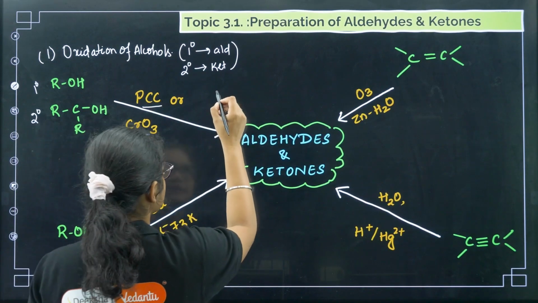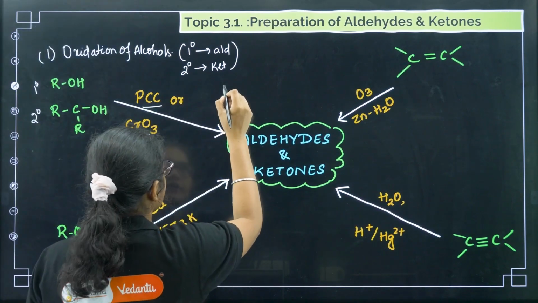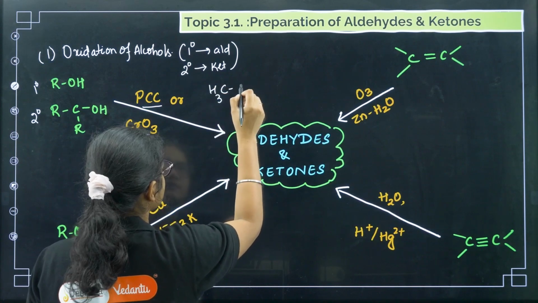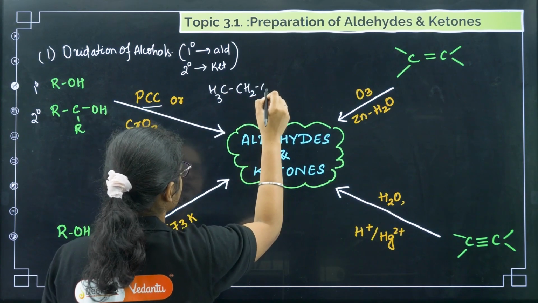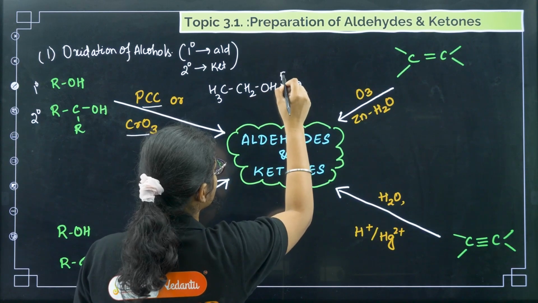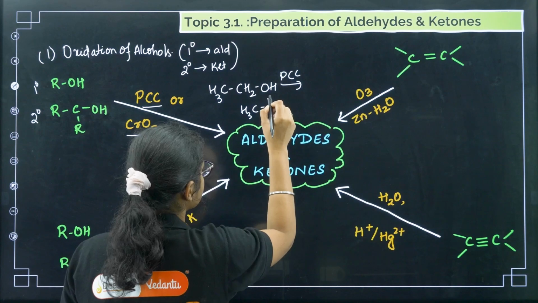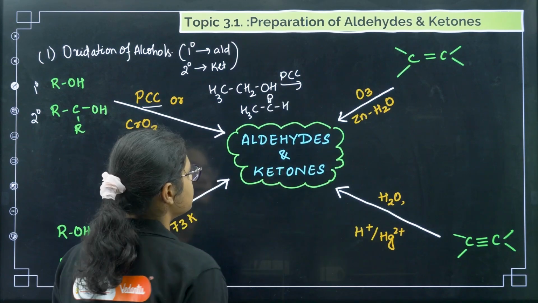If I do one example, if you have CH3CH2OH and you treat it with PCC, we will get CH3CHO, right?